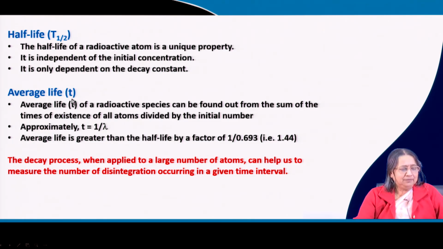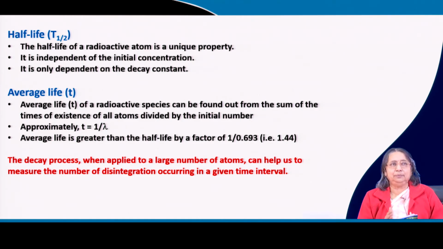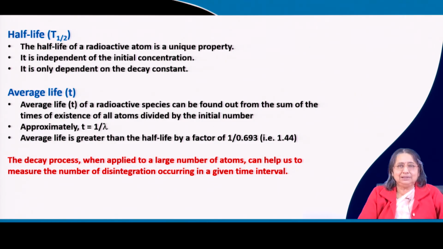But average life is a little different. It is not the same as half life. The average life of a radioactive species can be found from the sum of the times of existence of all atoms divided by the initial number. So, if you sum up how much time each atom stays, and then divide by the number of atoms, you get the average life.